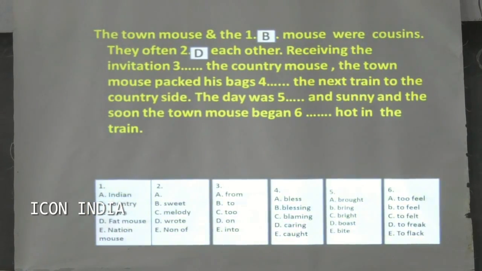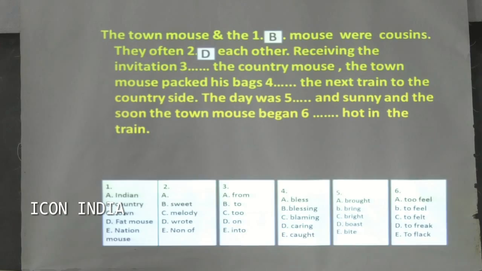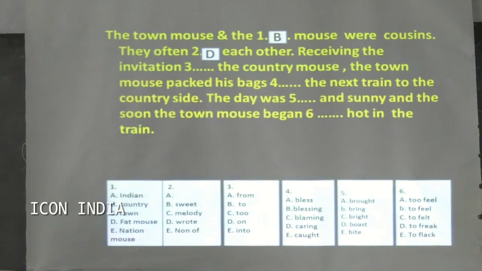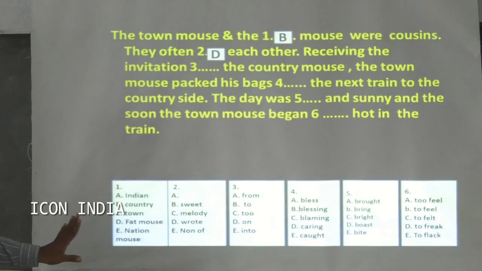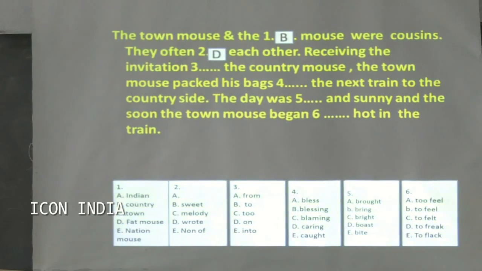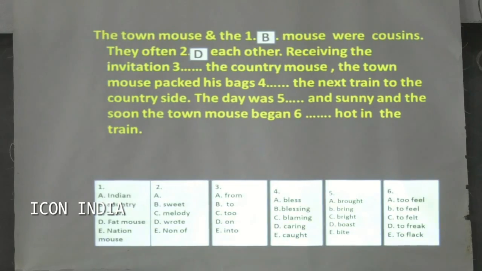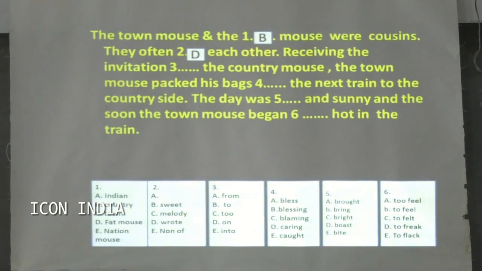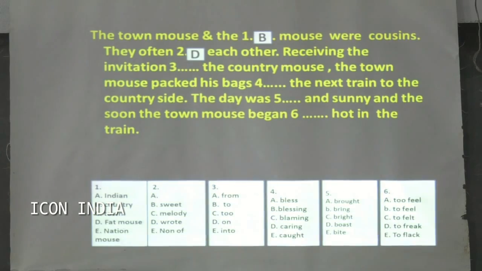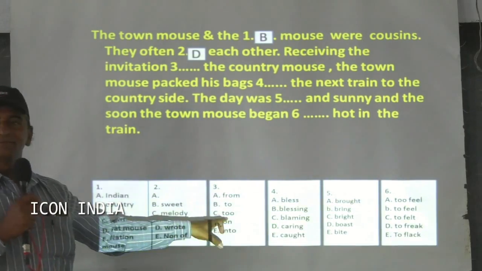Next one. Receiving the invitation, dash, the country mouse. Receiving the invitation means, here, what is the right option? From, to, on, into. Option A, from. Why should you opt for from? From is the preposition. Here, to is also a preposition.